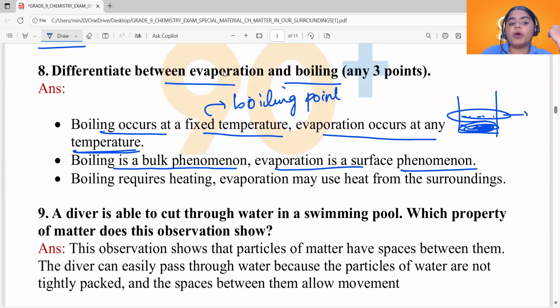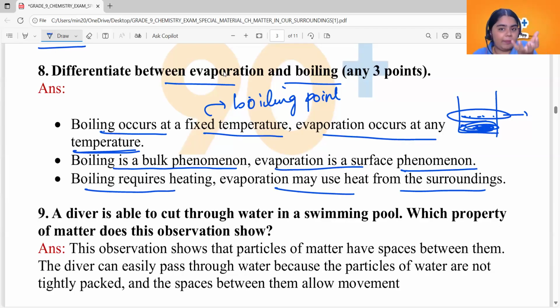Now see the next point. Boiling requires heating. Evaporation may use heat from the surroundings. Boiling requires heating. We need to heat the liquid so that all the particles get enough energy to break free from the force of attraction they have with the other particles. Now, what about evaporation? Evaporation occurs only for the particles at the surface, and it may use heat from the surroundings.